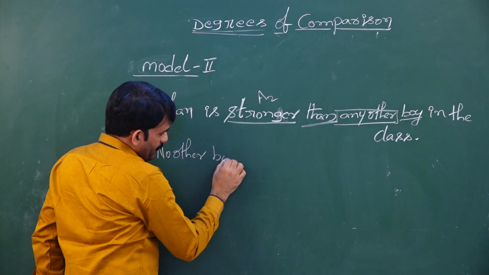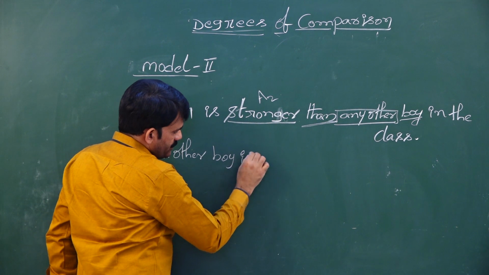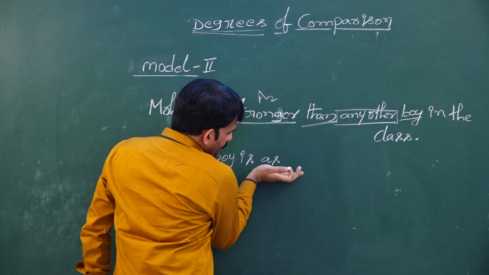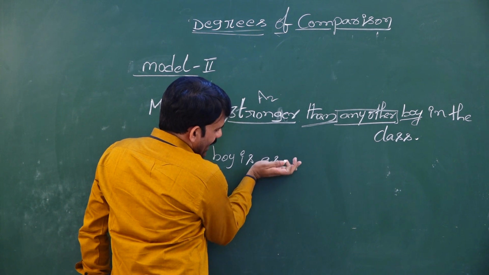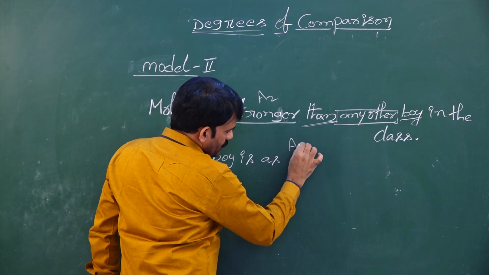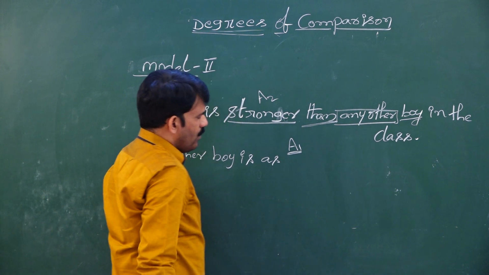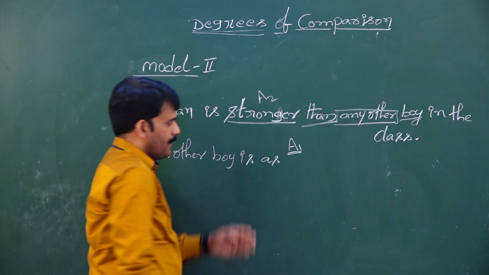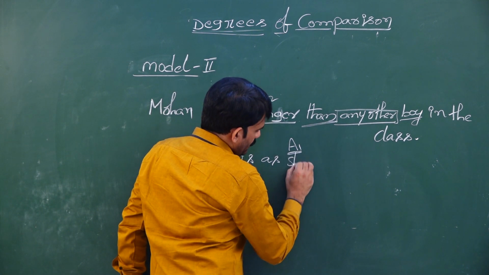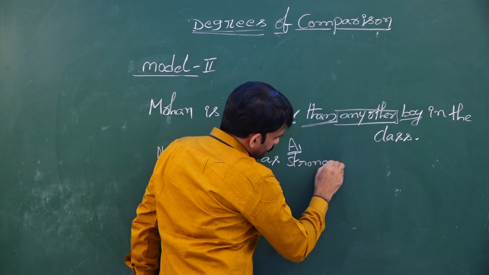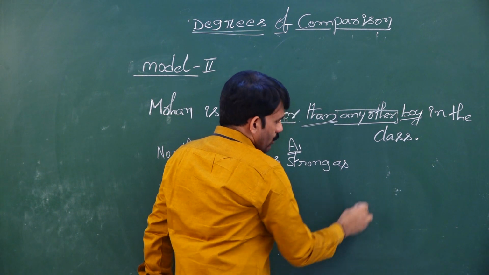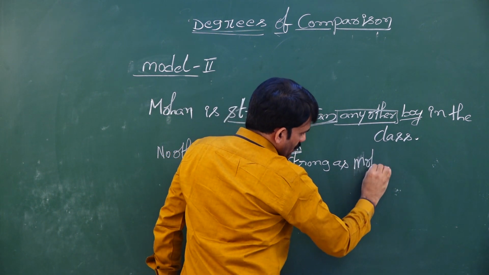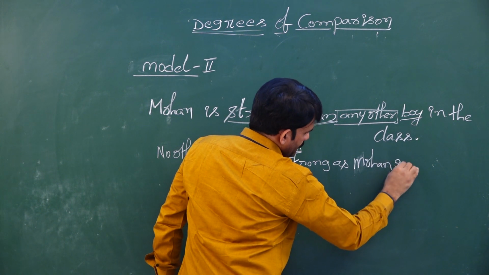No other boy is as. Immediately after writing as, we have to write the positive degree form. What is the positive form of the adjective stronger? Strong. So, as strong as Mohan, as strong as Mohan in the class.